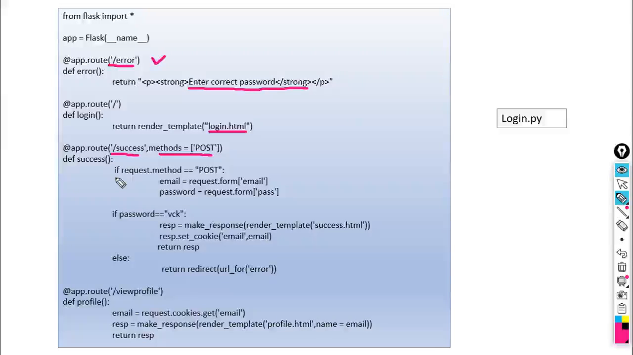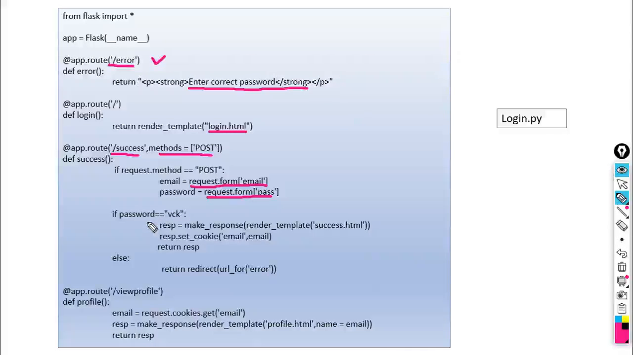What is the first if statement here? If request.method is equal to post, if we want to enter the data, it will execute the post method. Email is equal to request.form email, so it will ask you to enter a value for email. And then password, it will ask you to enter a value for password. So this is the post method. With the help of the post method, we can get the text for the email and the password. Once the user has entered the password, we can check it.